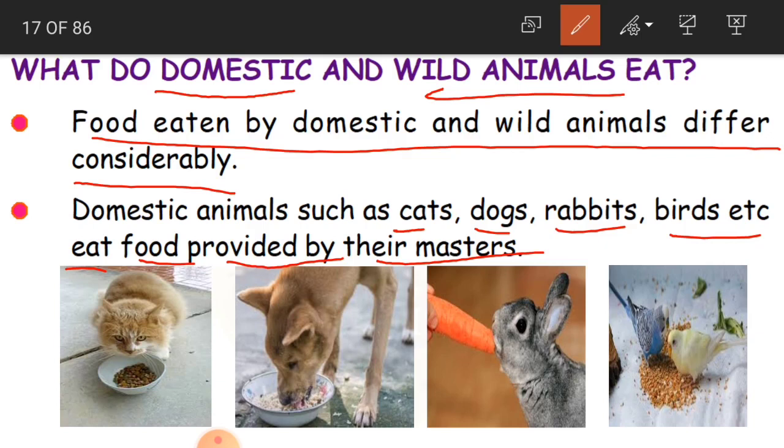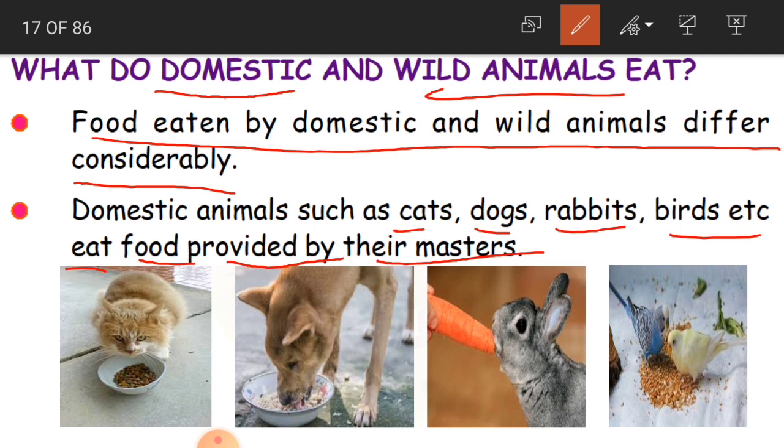Suppose in your home you have a pet dog or a pet cat or some bird, rabbit, any animal. Then you become the master because you are taking care of that particular animal. You are feeding it, you are taking care of it, so you become their master. So what do these animals eat? Whatever the master provides as food, they are going to eat that food.